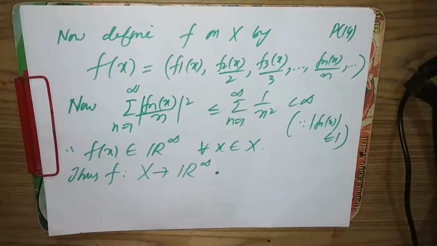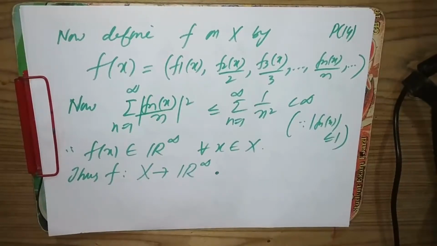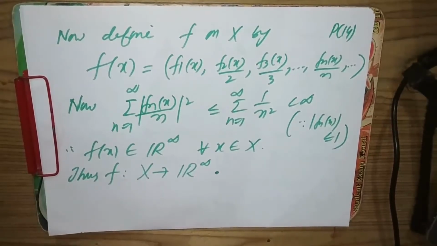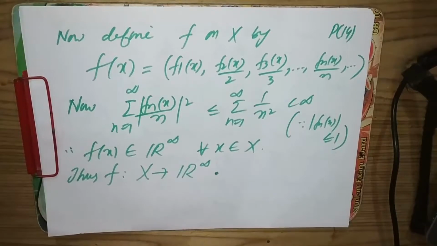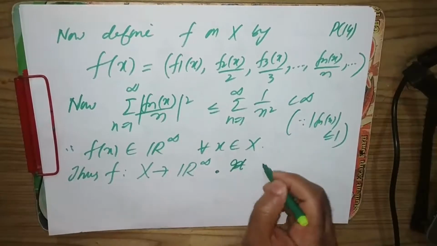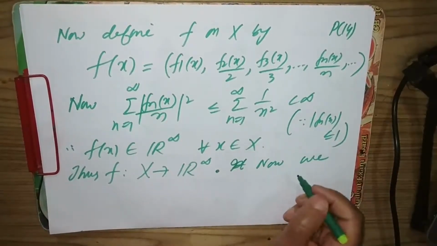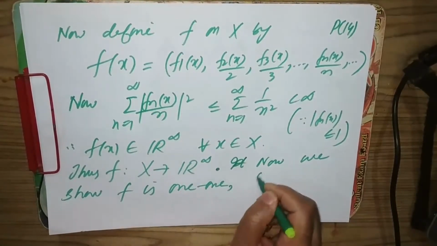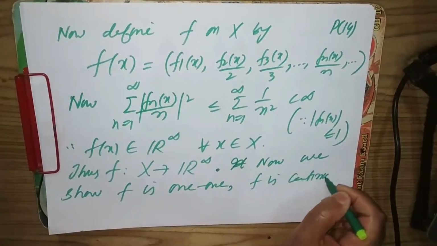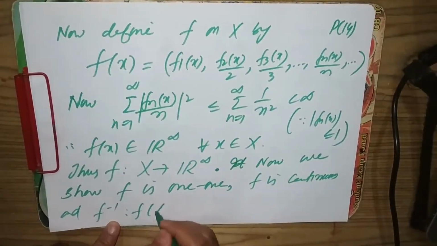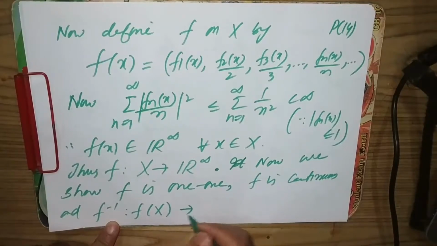Let's prove that. First we show that f is one-one, f is continuous, and f inverse from f of X to X is continuous.